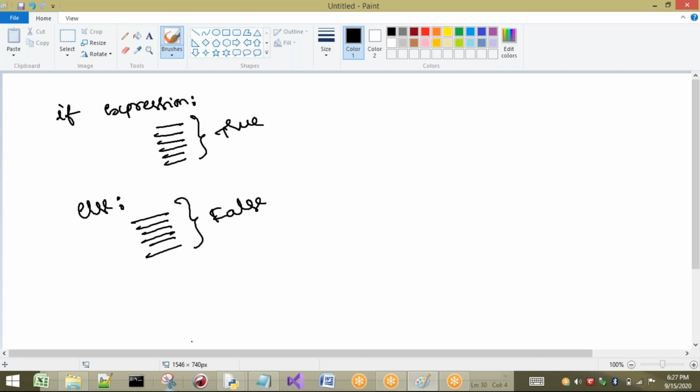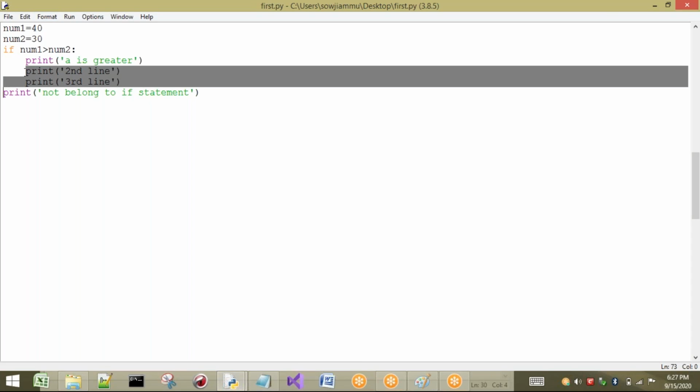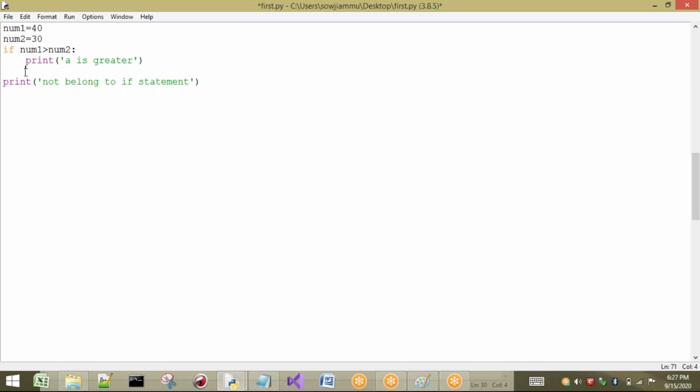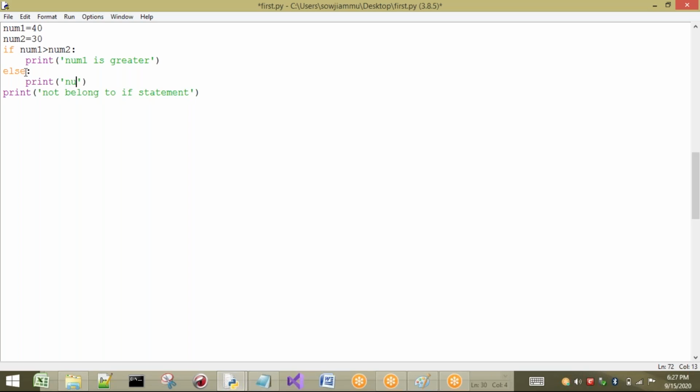Now I will write a small program. I will modify the program which we have seen before, where num1 and num2 are there. Generally what should happen here? If num1 is not greater, then which one is true here? What I have written is, if num1 is greater, then automatically I can say num1 is greater. If num1 is not greater, then I have to say num2 is greater, and I write that in the else case. If you want to print the value also, we can print it, no problem.